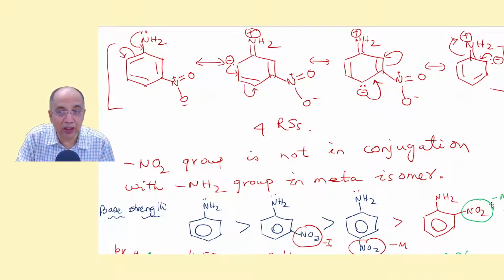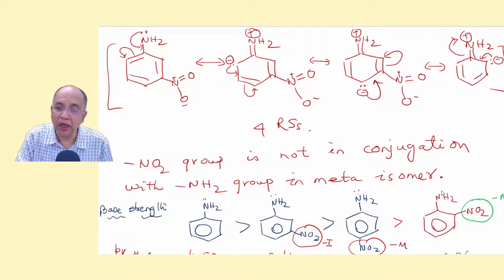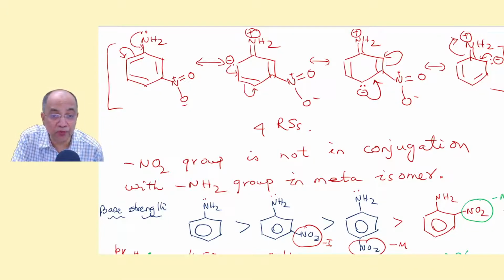And in orthonitro, it is closer. So in addition to the minus M effect, there is a minus I effect. That makes the lone pair much less available, because the electron delocalization is more because of both minus M and minus I. So it is least basic. The pKaH is minus 0.26 for ortho, and it is 4.58 for aniline. This is convincingly less, 2.46 for nitro.